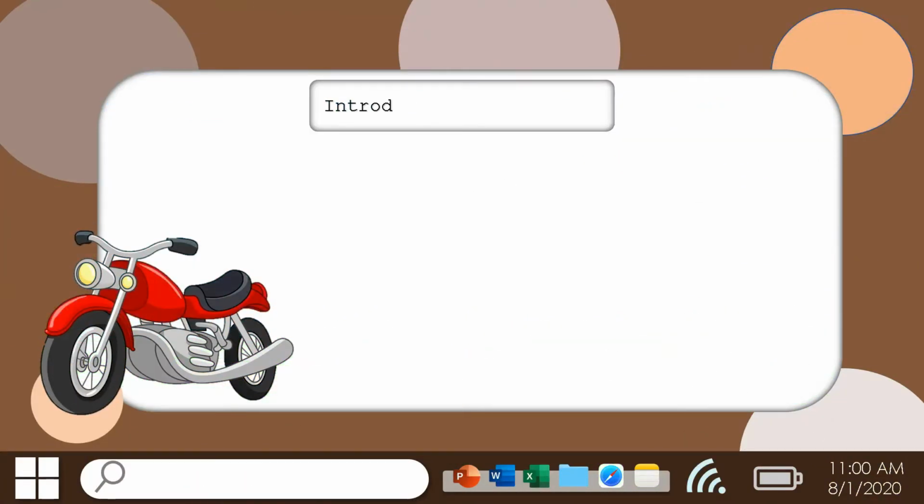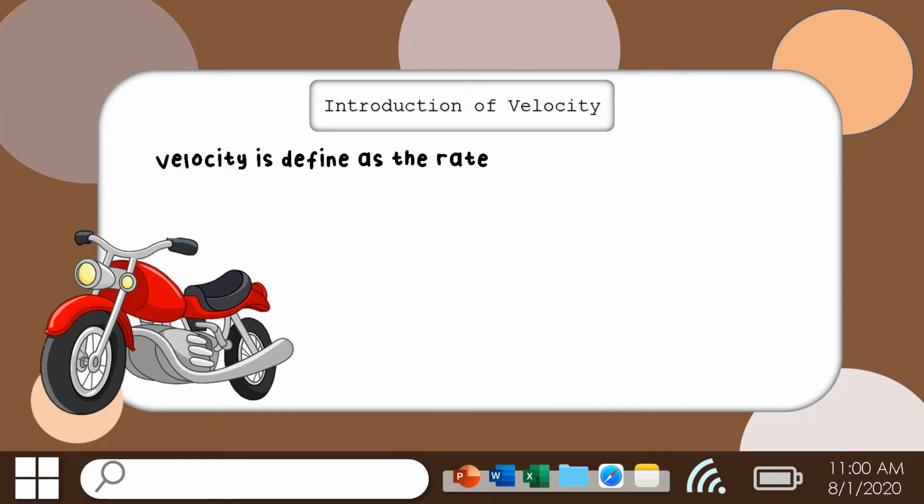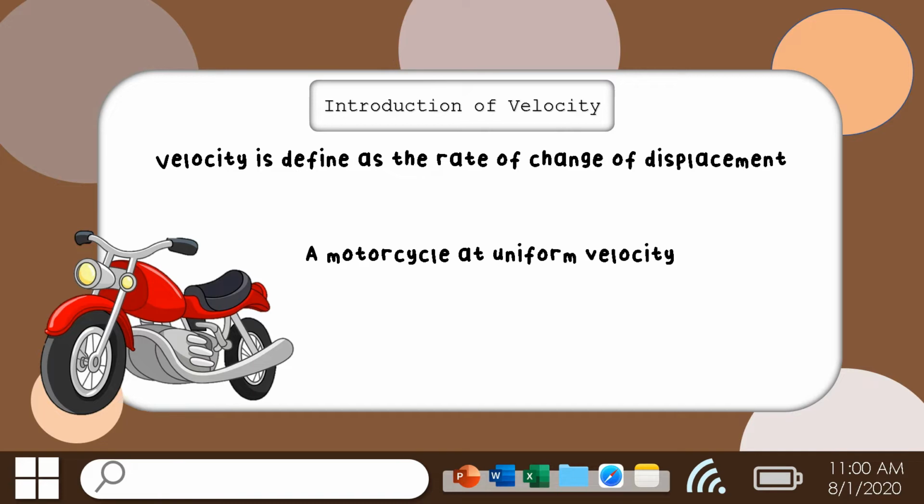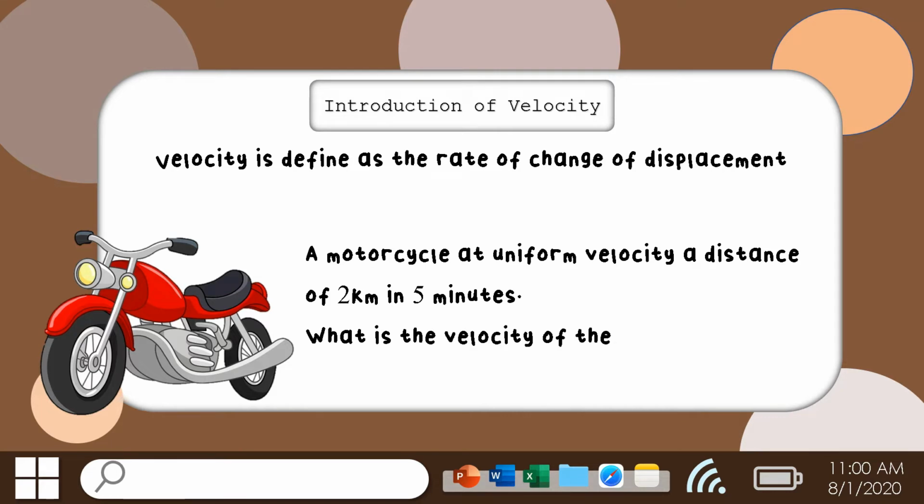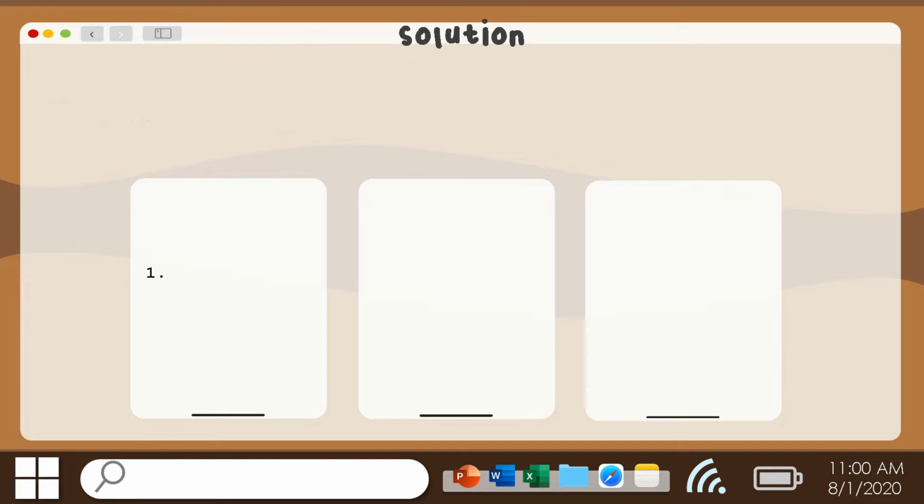We start with introduction of velocity. Velocity is defined as the rate of change of displacement. For example, a motorcycle travels at uniform velocity a distance of 2 km in 5 minutes. What is the velocity of the motorcycle?